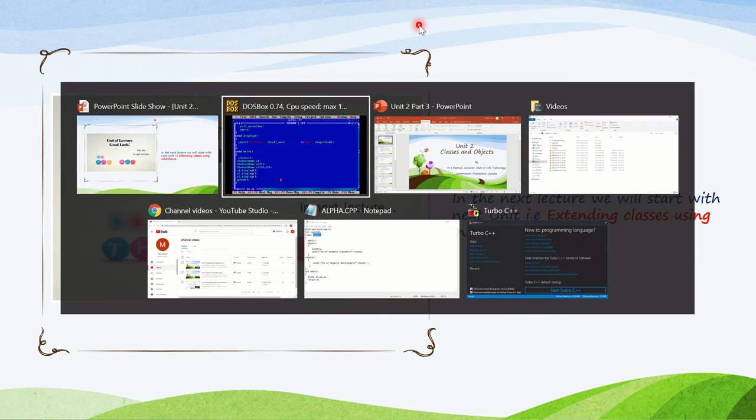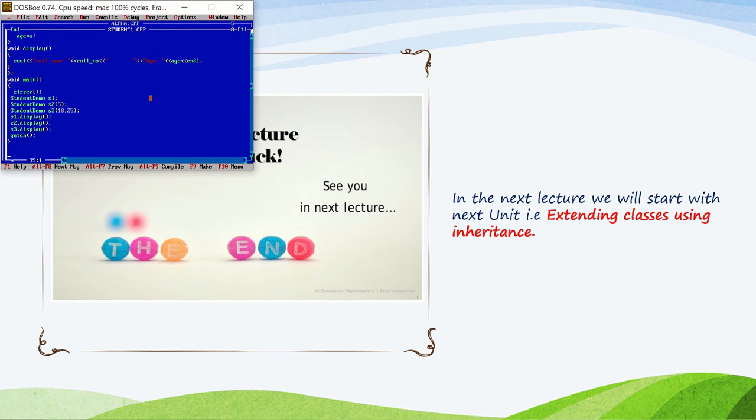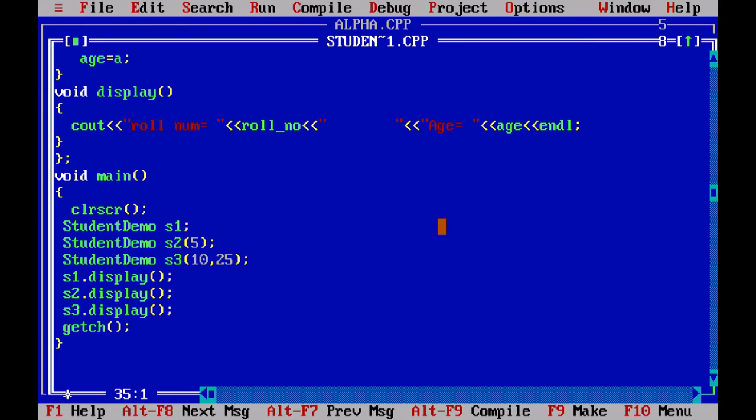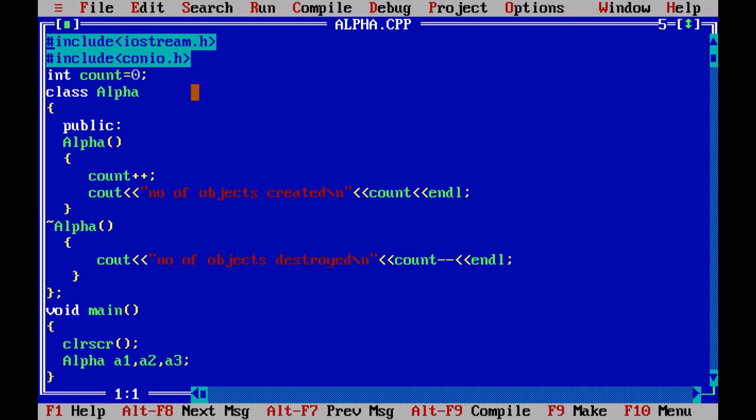Let's see the program. The global variable count is initialized to 0. Count is incremented every time in the constructor and decremented in the destructor. And this line creates 3 objects, a1, a2, a3. For every object, the constructor will be called first in this sequence a1, a2, a3, and the destructor will be called in the reverse sequence.